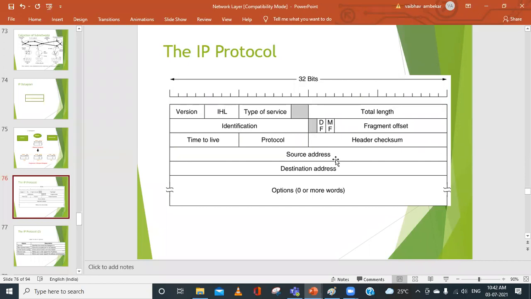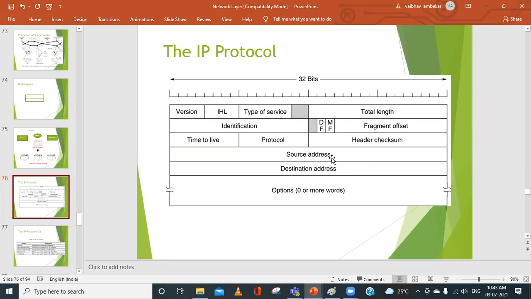The next one is the source address and the destination address. The source address will be represented with 32 bits, and similarly we have the destination address, which will also be represented with 32 bits. These source address and destination address are unique. They cannot be the same. And I also showed you the IP address. If you open the terminal and type ipconfig, you will get your address. Are you getting it, everyone?